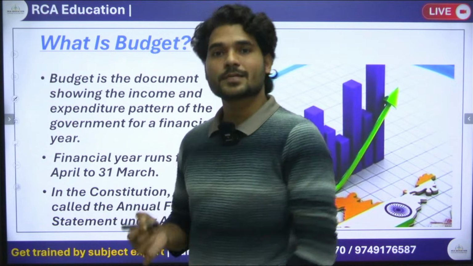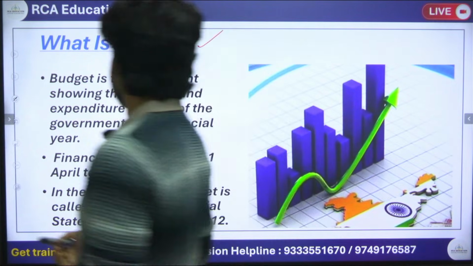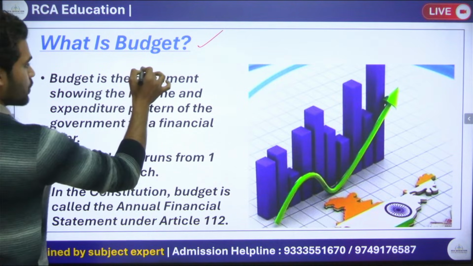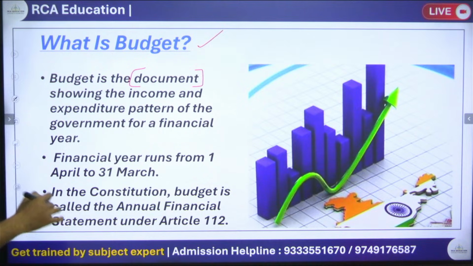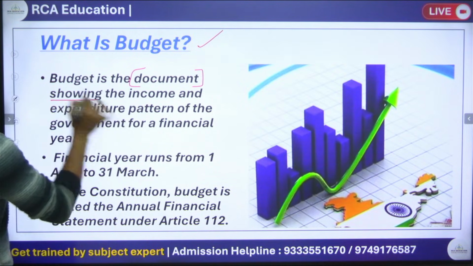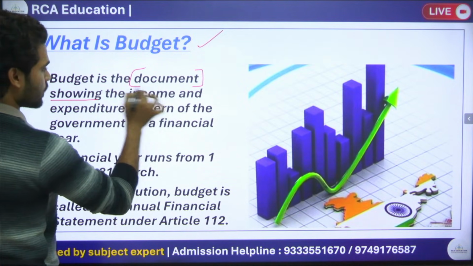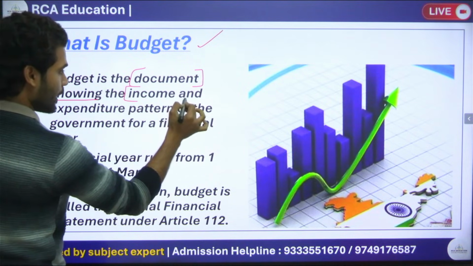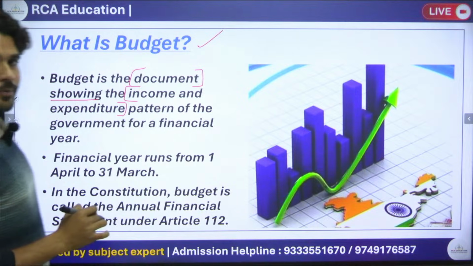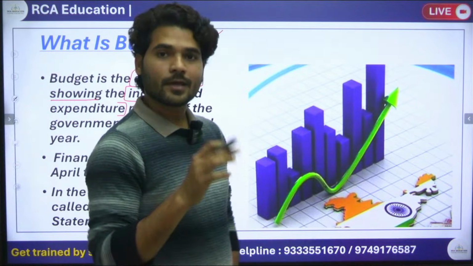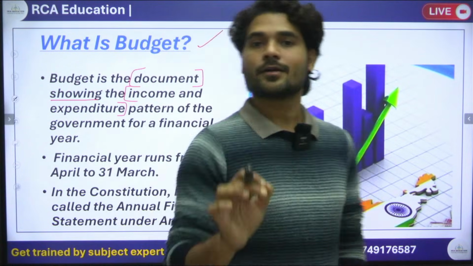So what is budget? See, budget is the document that shows the income and expenditure of the government of the country